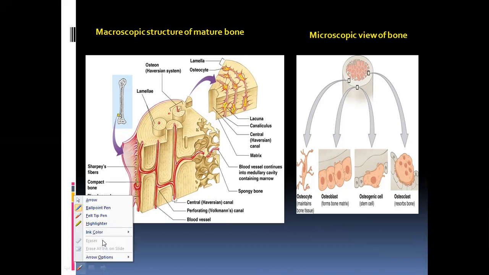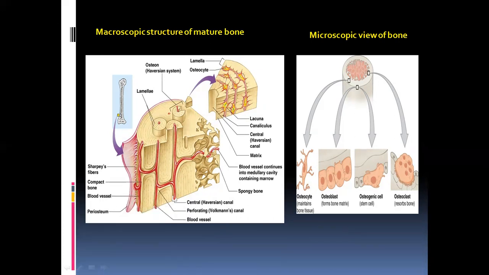This is the bone matrix, and these are the Haversian canals. This Haversian system is formed with the matrix and the ground substance embedded in the bone itself.